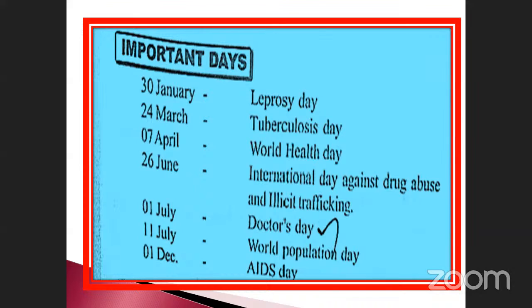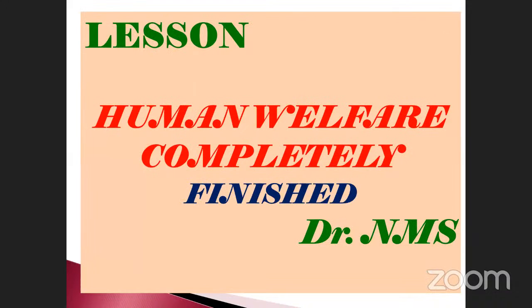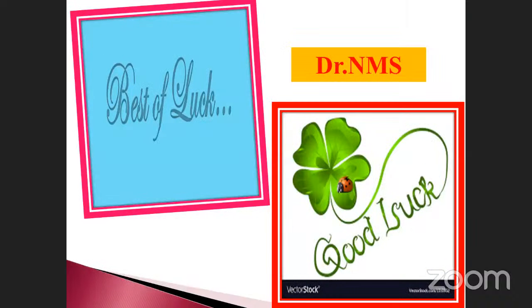July 1st, Doctors' Day, Dr. B.C. Roy's day. And July 11th, World Population Day. Already known a little bit. December 1 is which one? AIDS Day. Okay. I think that's all about the lesson. This lesson is completely finished. So we will see the remaining in the next lesson. We will start the new lesson in the next classes. Okay, tomorrow. Thank you for your participation.